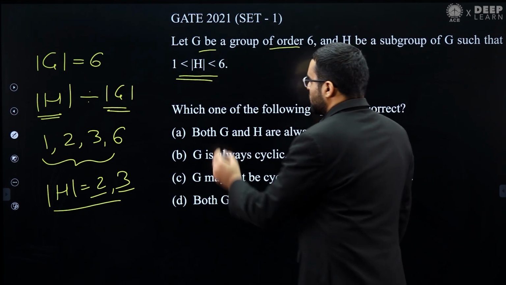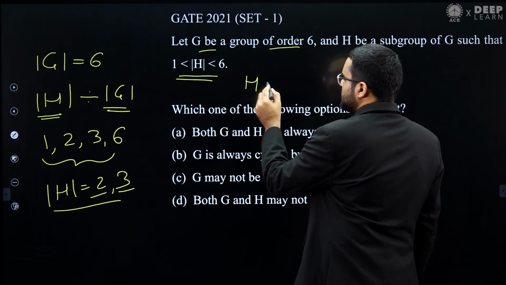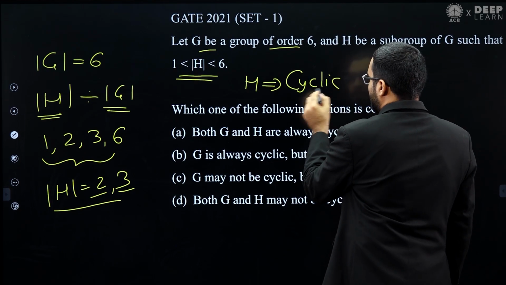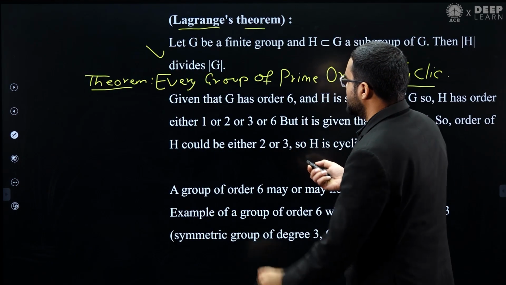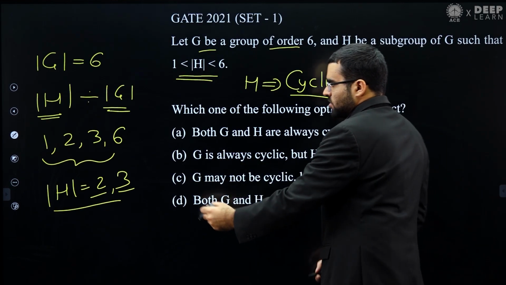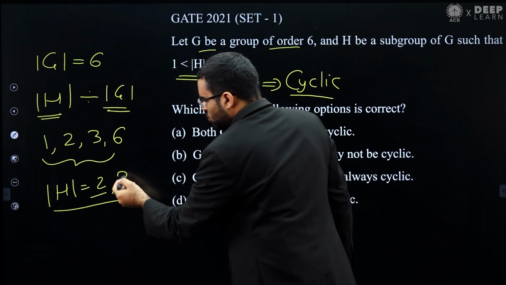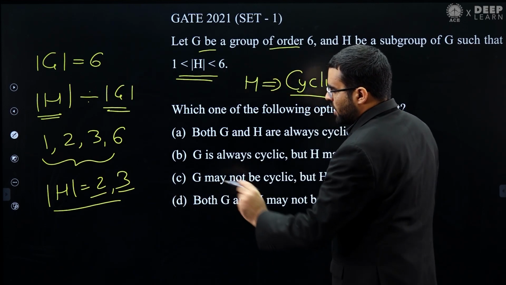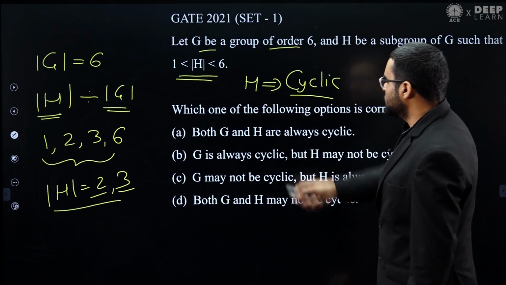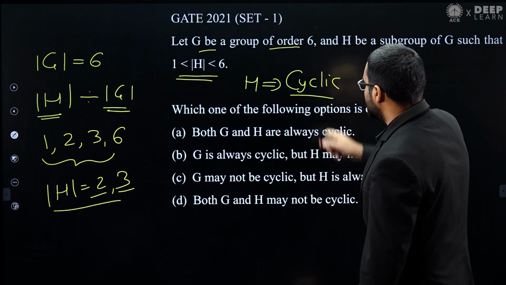The order of H is either 2 or 3, and both are prime numbers, so this group H is definitely cyclic.